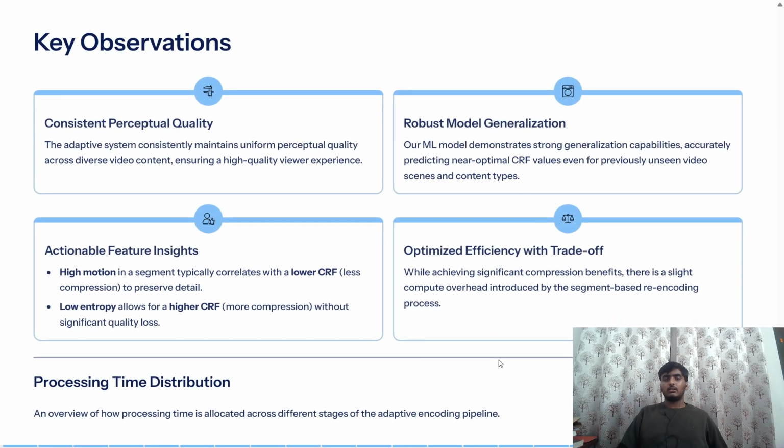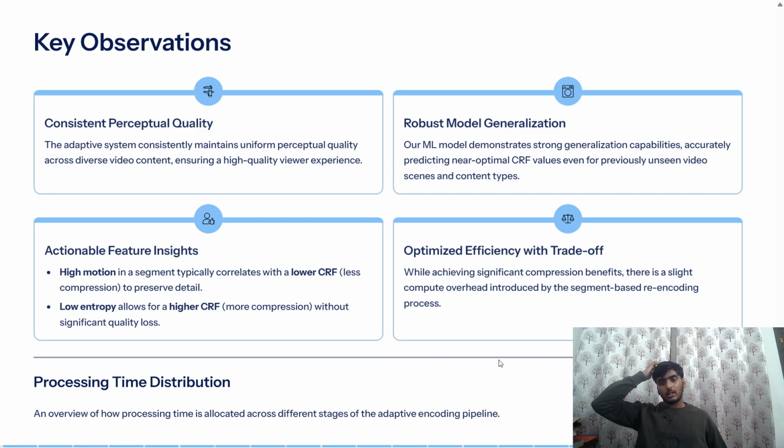So what are the key observations that we have? Consistent perceptual quality. The adaptive system consistently maintained uniform perceptual quality across diverse video content and ensured a high quality video experience. Also, our ML model demonstrated strong generalization capabilities, accurately predicting near optimal CRF values, even for previously unseen video streams and content types. There were also actionable feature insights: high motion in a segment typically correlates with a lower CRF, and low entropy allows a higher CRF without significant quality loss.